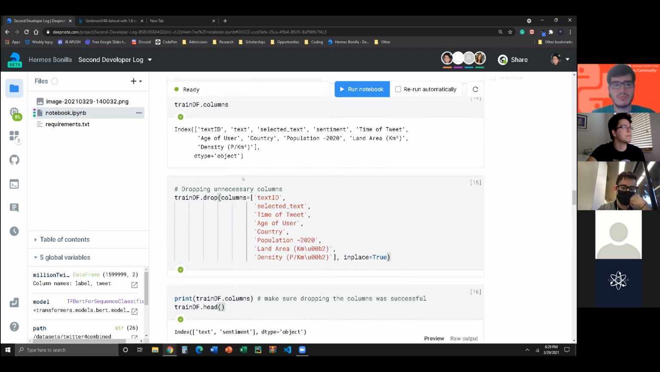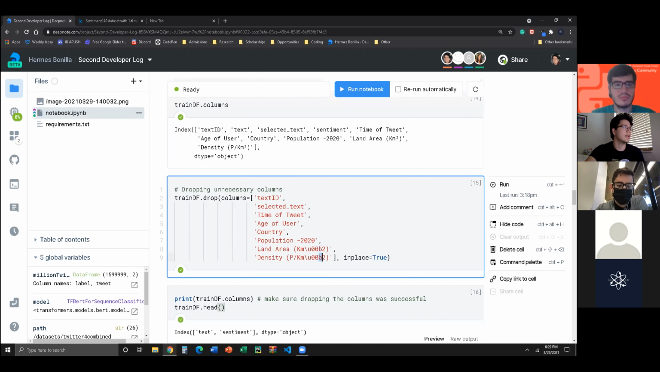So you can just take it from here. So we're dropping text ID, selected text, time of tweet, age of users, country, population, land area, and density. We're dropping all of these because we only want the text and the sentiment. Now, if you're wondering, what is this? Don't worry, it looks scary. It's pretty cool. It's actually how they did the squared. You can't really square it like you would in Word or something in the code. So that's just a little code that says, put this as a superscript.